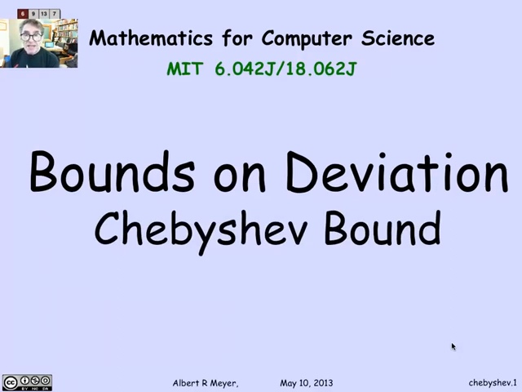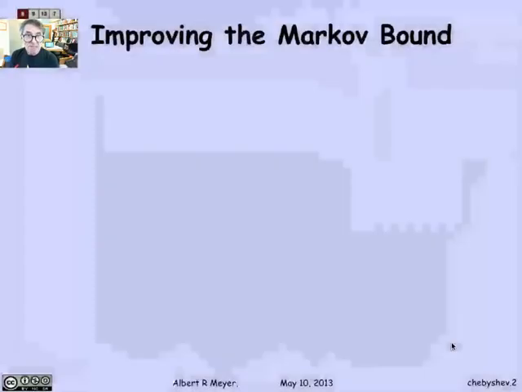Chebyshev bound. Now, it's interesting that the Markov bound, even though it's very weak and seems not very useful, the Chebyshev bound, which generally gives you a significantly stronger and valuably stronger bound on the probability that a random variable differs much from its mean, is actually a trivial corollary of Markov's theorem. So that's just a very simple, ingenious way to use Markov's bound to derive Chebyshev's bound. And let's look at how.